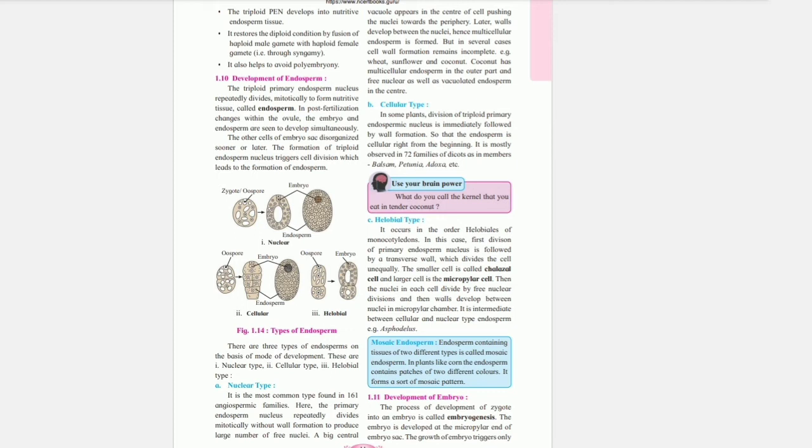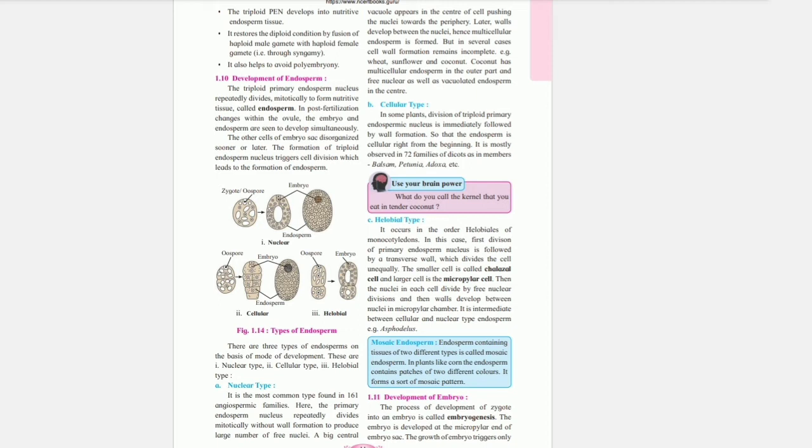Helobial type. It occurs in the order Helobiales of monocotyledons. In this case, the first division of the primary endosperm nucleus is followed by a transverse wall which divides the cell unequally. The smaller cell is called the chalazal cell and the larger cell is the micropylar cell. Then the nuclei in each cell divide by free nuclear division and walls develop between nuclei in the micropylar chamber. It is intermediate between cellular and nuclear type endosperm. Example: